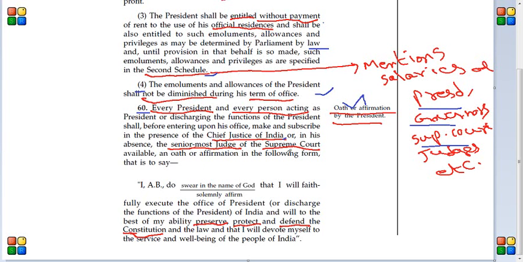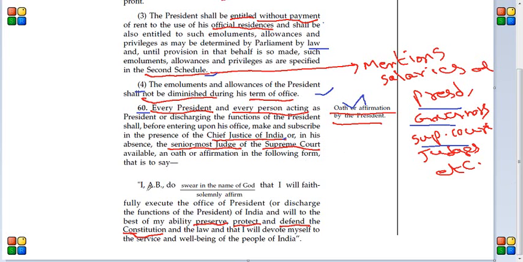Basically what it says is that before a president enters his office, or any other person acting as president, like for example if the president is dead or something like that, then the vice president will act as president. So in those cases also he should take a certain kind of oath in front of the Chief Justice of India. If he is not there, then the senior-most judge of the Supreme Court of India.